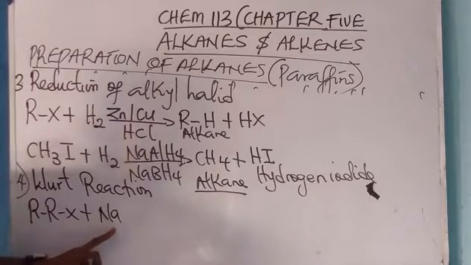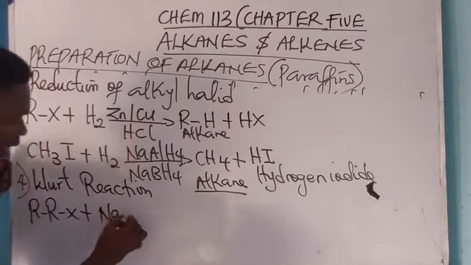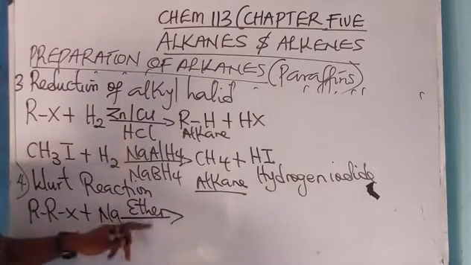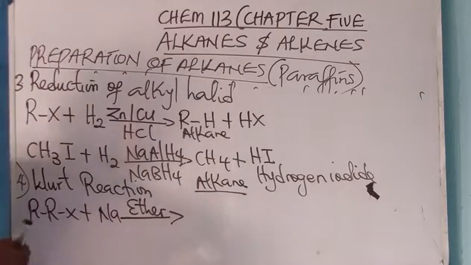It could be sodium, it could be potassium. And it occurs in the presence of ether. So ether is acting as the catalyst in this reaction.